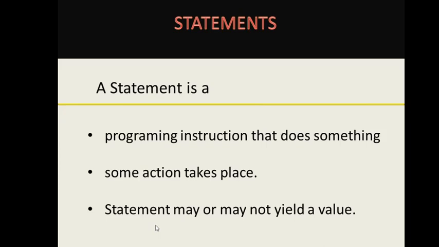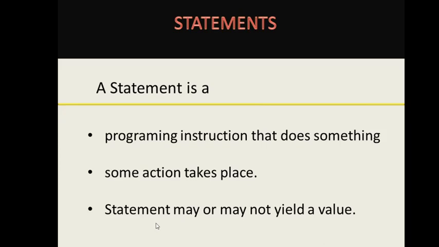A statement may or may not yield a value. It is not compulsory that every statement must evaluate something. Some statements may be calculating something that will obviously give a value. Some statements may be only input statements taking some value from the user.